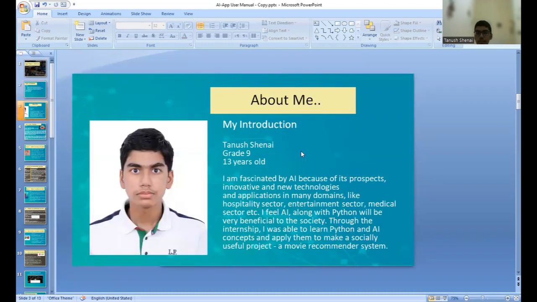So about me, my name is Tanush Shenai. I'm in grade 9 and I'm 13 years old. AI interests me because of its prospects, innovative and new technologies, and its versatile applications in many domains like hospitality, defense sector, entertainment, etc. I feel AI, along with Python, will be very beneficial to society. Through the internship, I was able to learn Python and AI concepts and apply them to make a socially useful project, a movie recommender system.